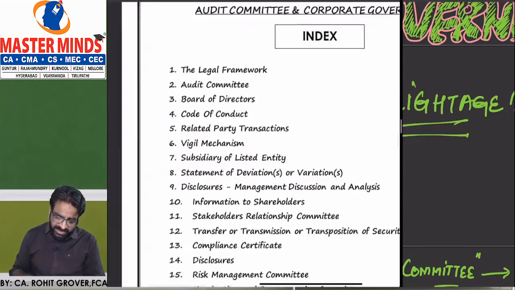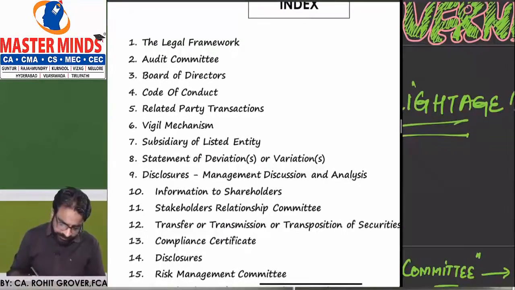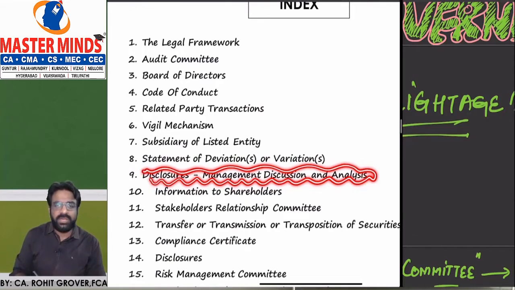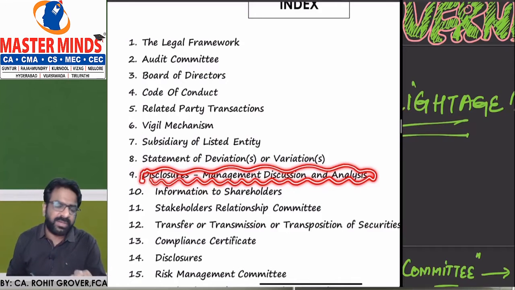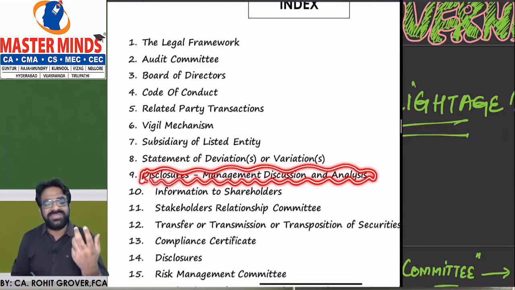Next point, as a listed company, you also have to give the disclosure of management discussion and analysis report. It is called management discussion and analysis report. Here we'll give a lot of information on our internal control system. We will give the information of our interfirm and intrafirm comparisons. We'll give the information about some significant accounting ratios; ratio analysis we are going to discuss in that part.